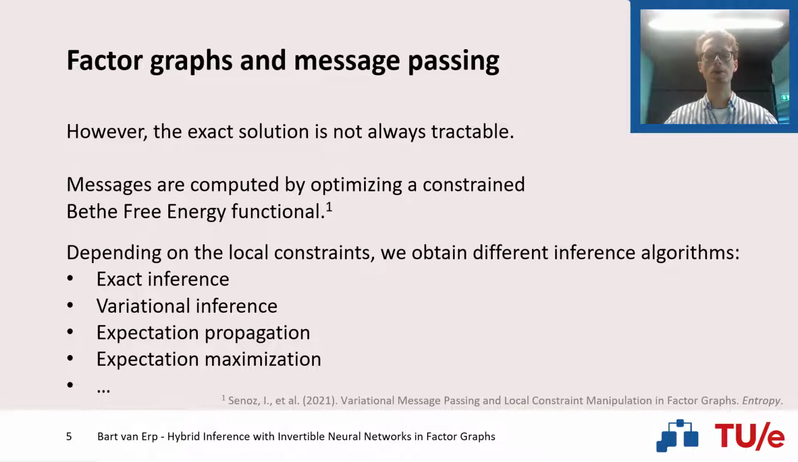Importantly, these local constraints allow us to specify local inference algorithms in our probabilistic models, depending on the desired properties that we wish to see from our inference algorithm. Importantly, we can also combine these algorithms. So in a single probabilistic model, we can perform both sum-product message passing, expectation propagation, expectation maximization, and this combination of these different inference algorithms in a single probabilistic model is what we know as hybrid message passing.